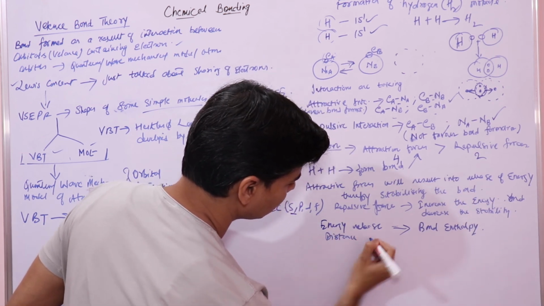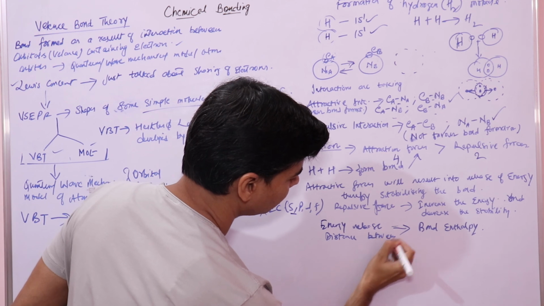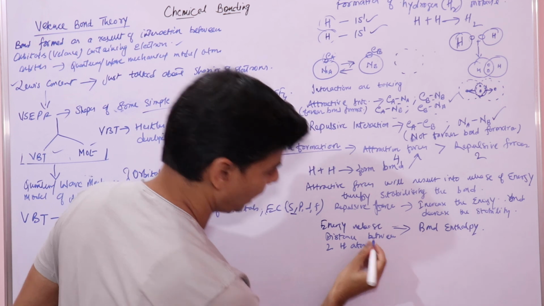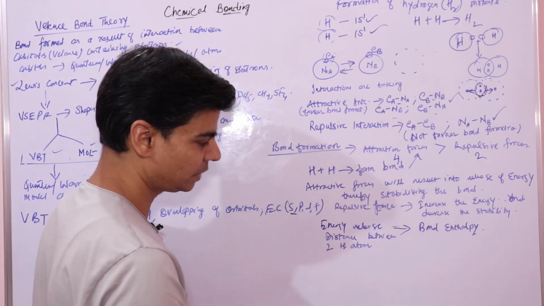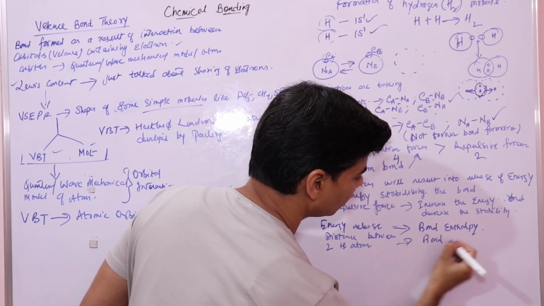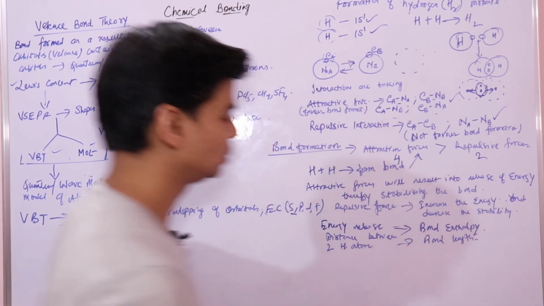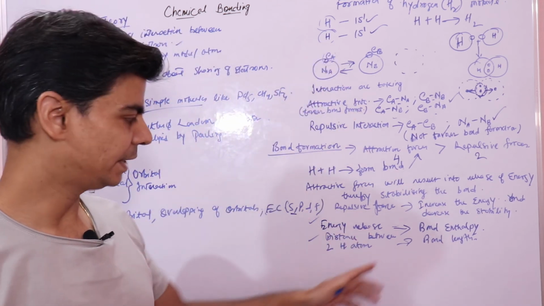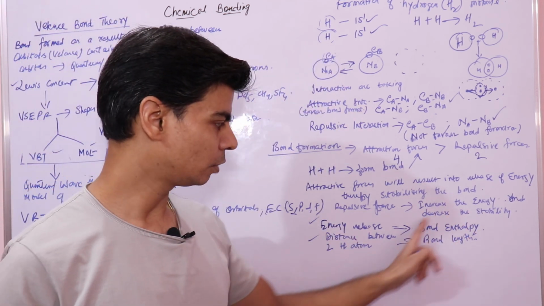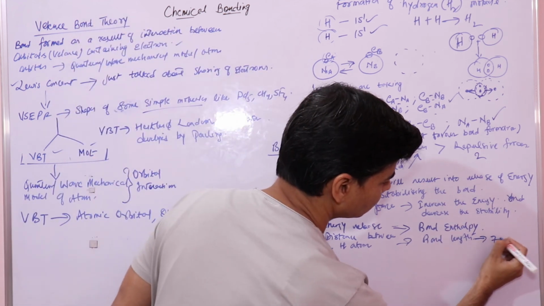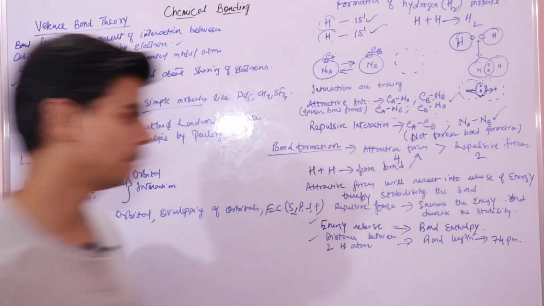So this is how this orbital concept, or valence bond theory, explains the concept of bond enthalpy and bond length. In case of hydrogen, this bond length is 74 pm.